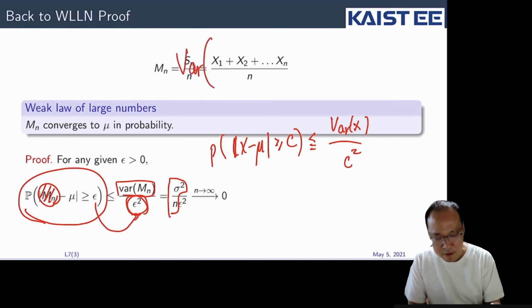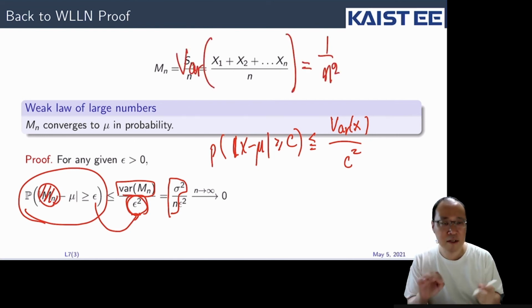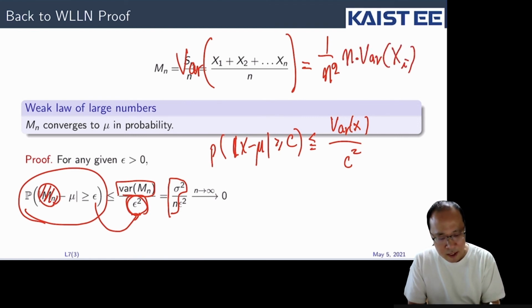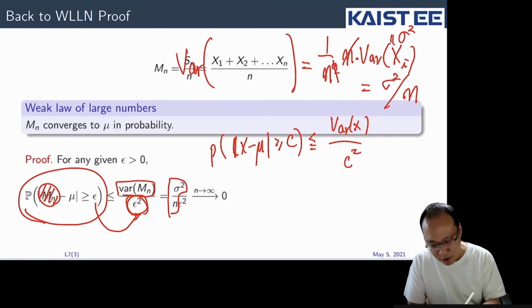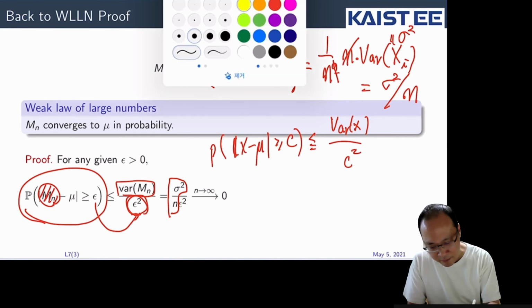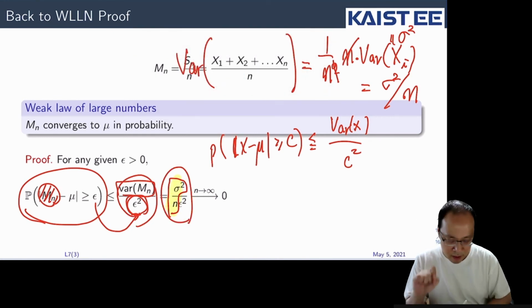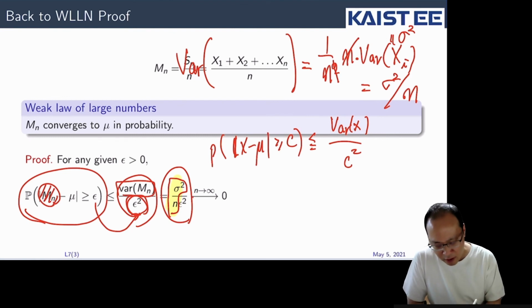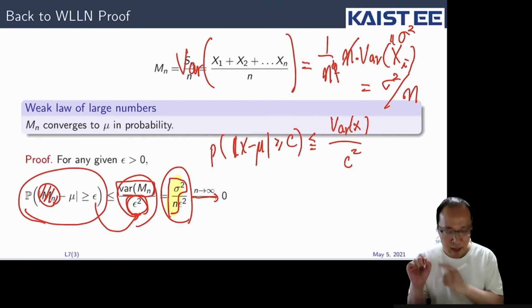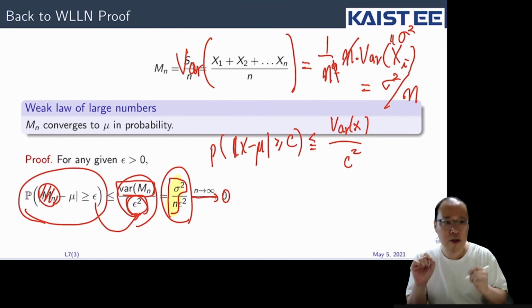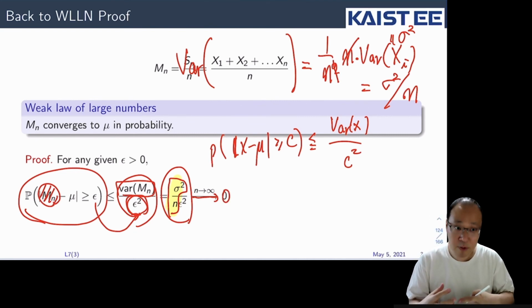Because for the variance of the sample mean, the 1 over n multiplicative term gets out of the variance as 1 over n squared, after we do the square. And since the xi's are independent, the linearity of the variance holds, so we have n multiplied by the variance of any xi. So this cancels, and this is sigma squared, so this is equal to sigma squared divided by n. So sigma squared divided by n, over epsilon squared, is the right hand side of the Chebyshev inequality, and obviously for any given positive epsilon, as n goes to infinity, this goes to 0, so we're done. This is how we prove the convergence in probability.